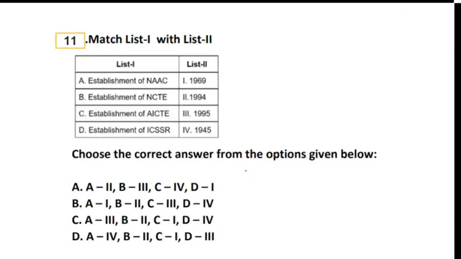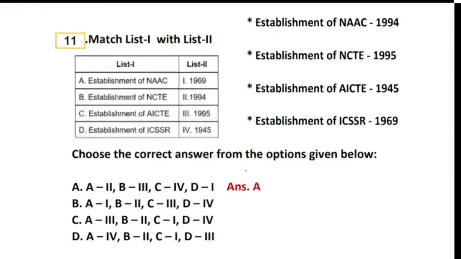What will the establishment year be? Okay, let's see one by one for all the bodies. The establishment year of NAC is 1994. National Council for Teacher Education is 1995. All India Council for Technical Education is 1945, and Indian Council of Social Science Research is 1969. So you should know these years very well. Sometimes you get such questions where you have to identify the years of establishment of these bodies. Okay.